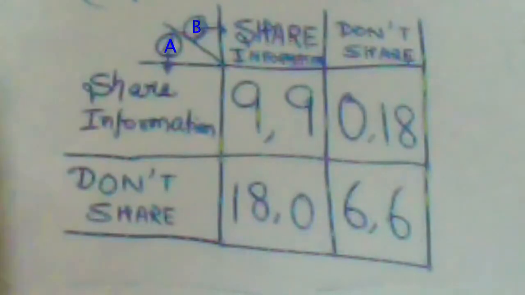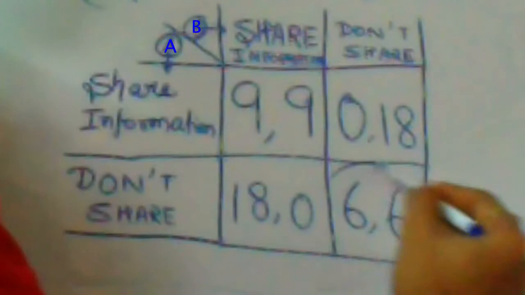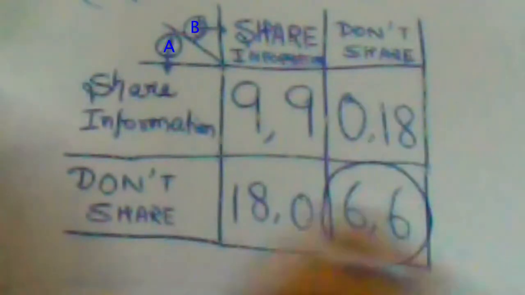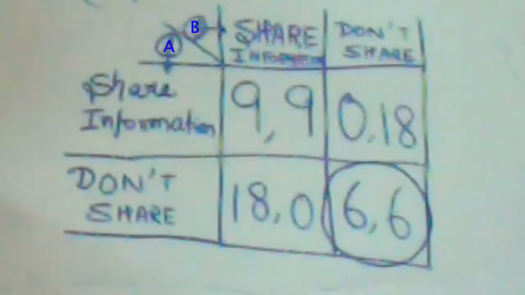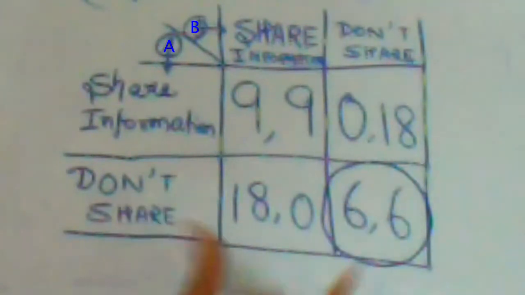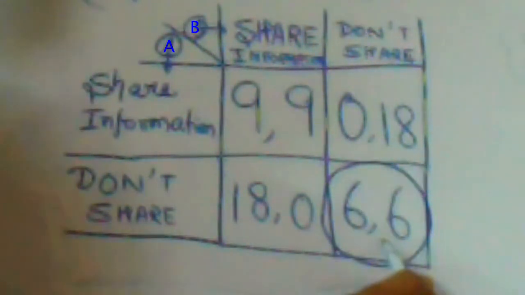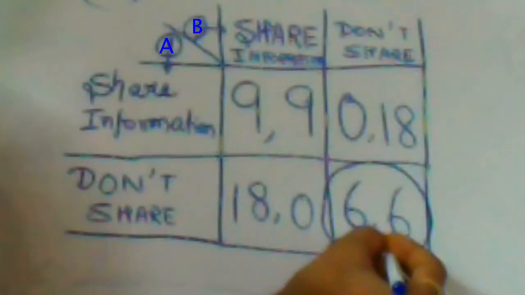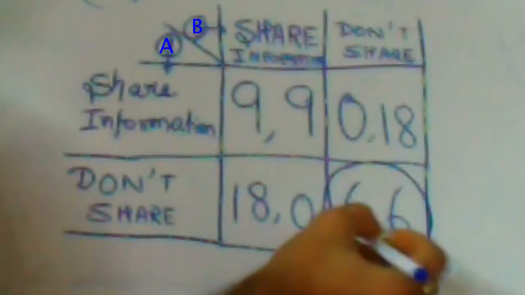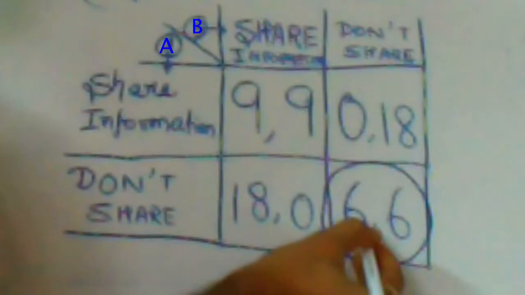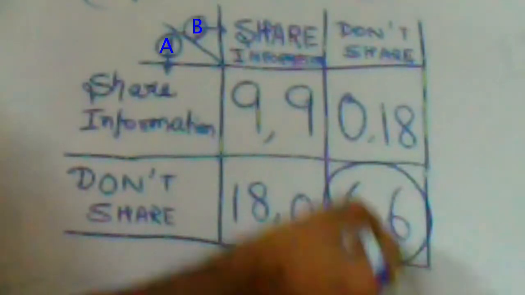So now let's run through the Nash equilibrium very quickly. Now, if you observe, 6,6 don't share is the Nash equilibrium, and it's even the dominant strategy for both the companies. Let's understand why. If supposedly you are on this cell, company A can either choose not to share or it can choose to share.